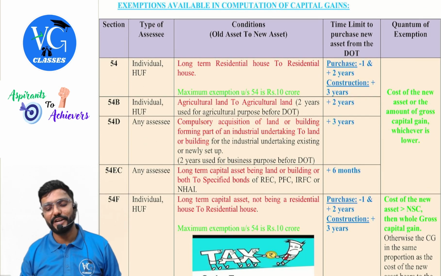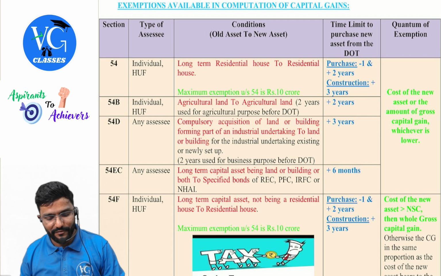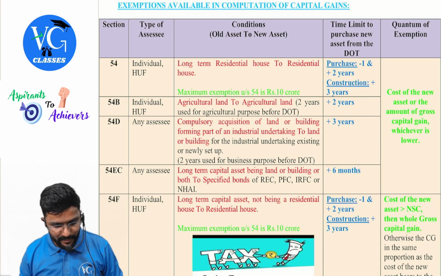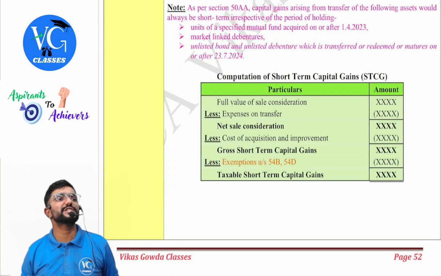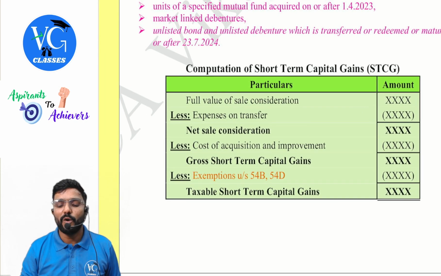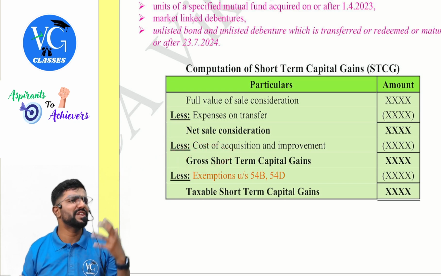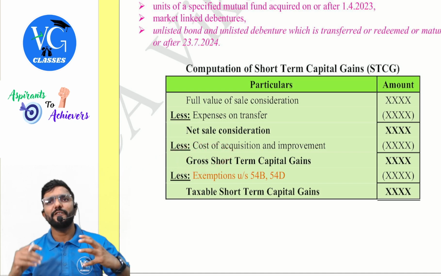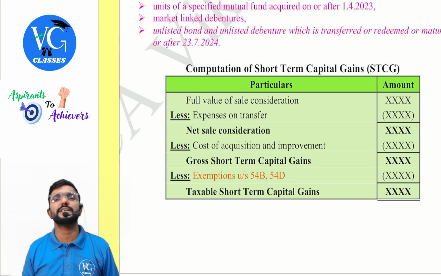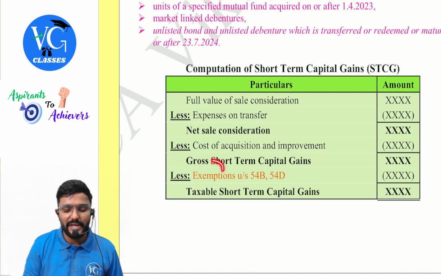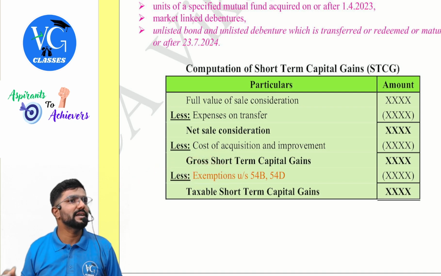Okay. Now coming to, sir, when we were discussing the format, you told that if exemption information is available, we have to consider it and claim it. Yes, sir, I told. That is only when the question is specifying about it. Whatever gross gain I have, whether short term or long term, if I have reinvested it in a new asset within the specified time given in the respective section, I can claim the exemption.